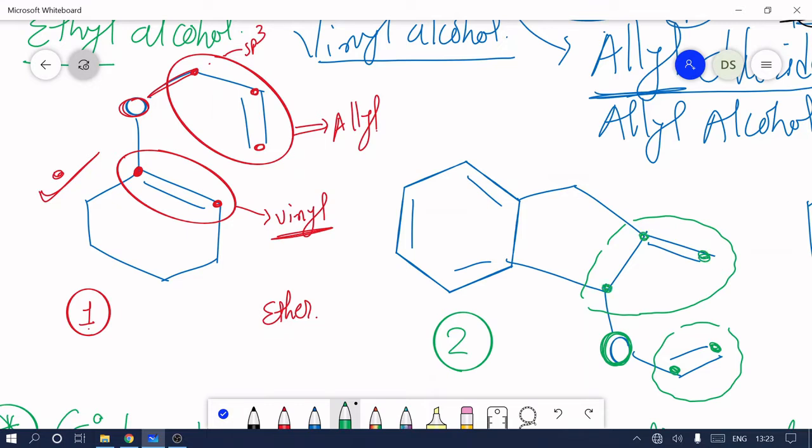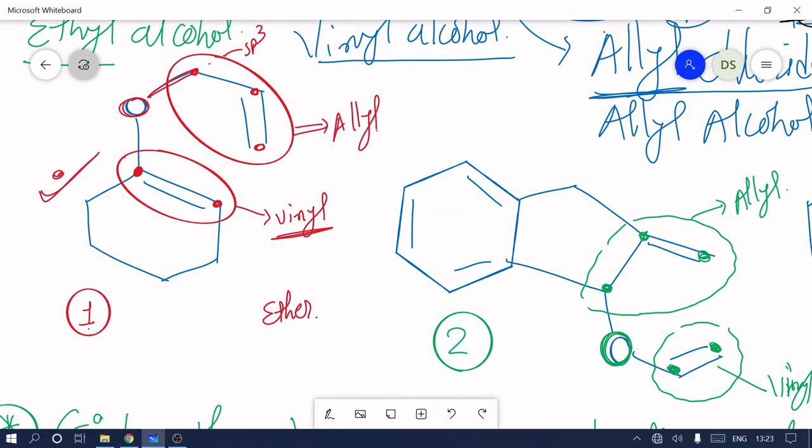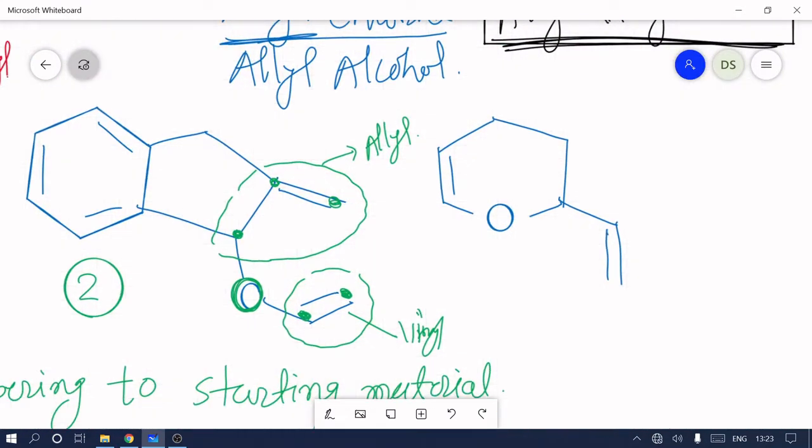And we know very well that the 2 carbons are from vinyl and the 3 carbons come from allyl. Okay. We take another example.